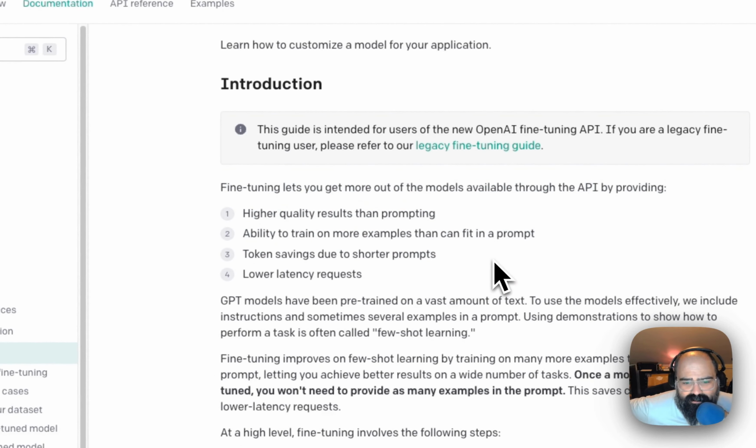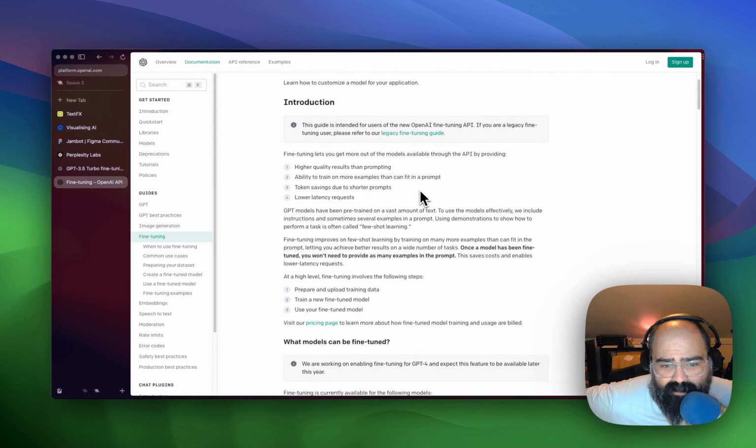All right, so fine-tuning lets you get more out of the models available through the API, providing higher quality results than prompting. Okay, cool. Ability to train on more examples than can fit in a prompt. Awesome. Token savings due to shorter prompts. Lower the cost. Okay. And then lower latency requests. So it feels like a win all around for everybody.